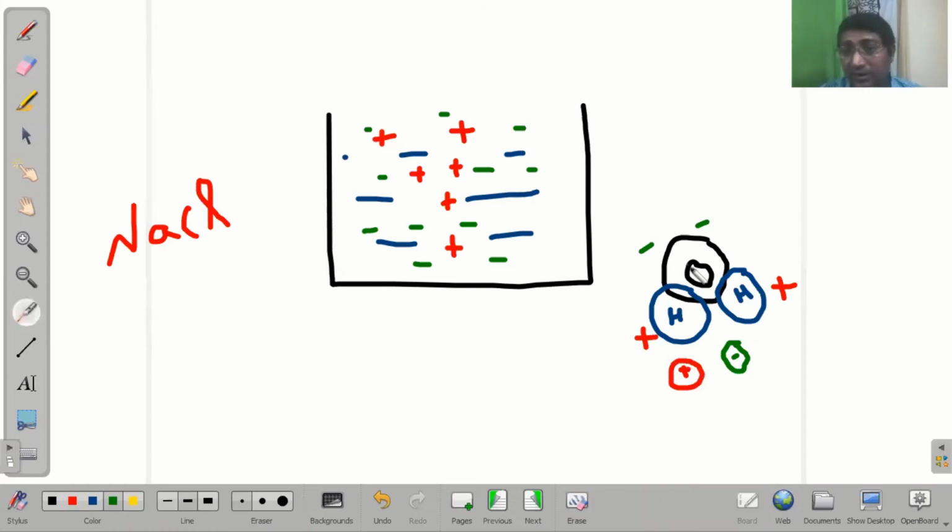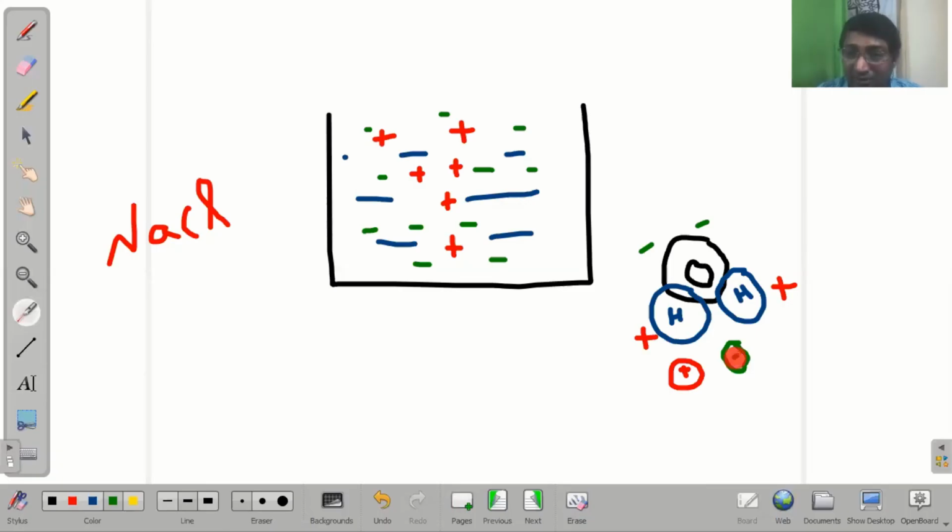But this oxygen that you're seeing starts to pull this sodium, or another oxygen from a different water molecule will pull this positive, and these hydrogens which are positively charged will pull this negatively charged particle, chlorine.